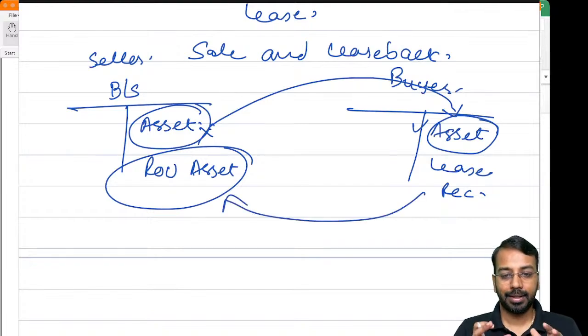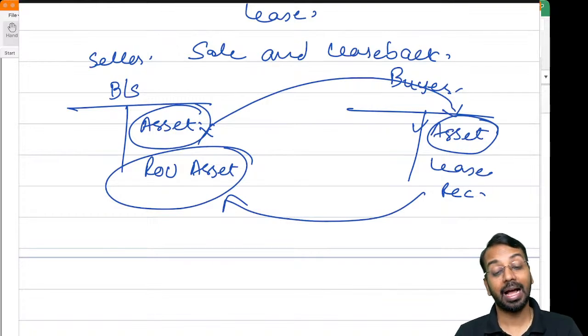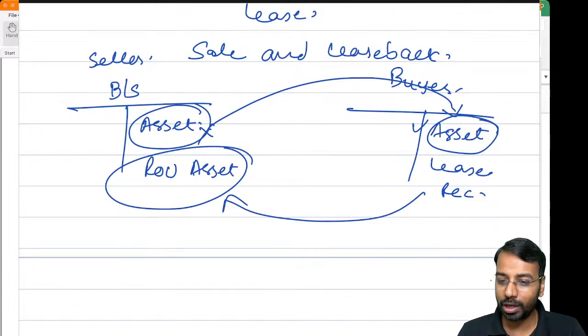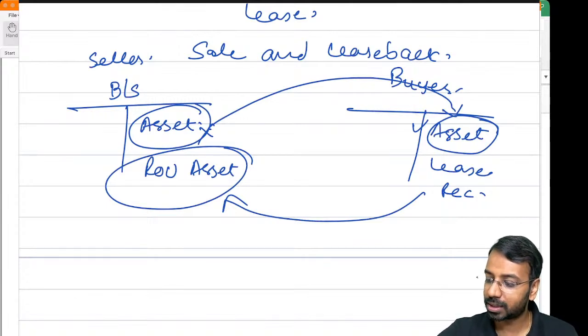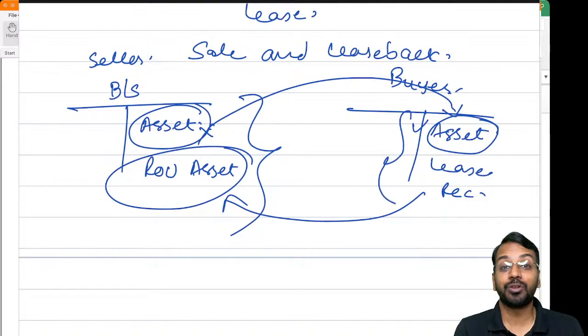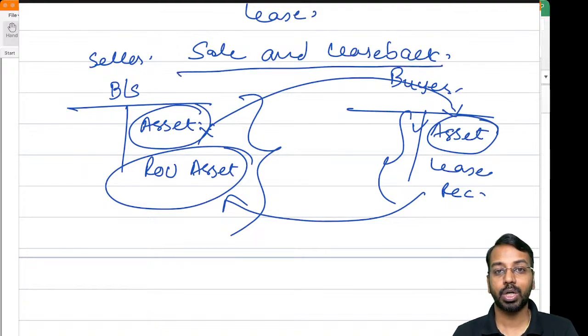So think of a scenario where the asset is still with me. I have the property. I am using the property. I am controlling the property. I have just sold it and taken it back on lease. Now the asset has not moved, the use has not moved. But by doing all of this drama in the balance sheet, I can actually recognize some gain or some loss as per my suitability. Okay. So sale and leaseback accounting becomes very important because we need to look at whether there is an actual sale or we are just saying it is a sale.